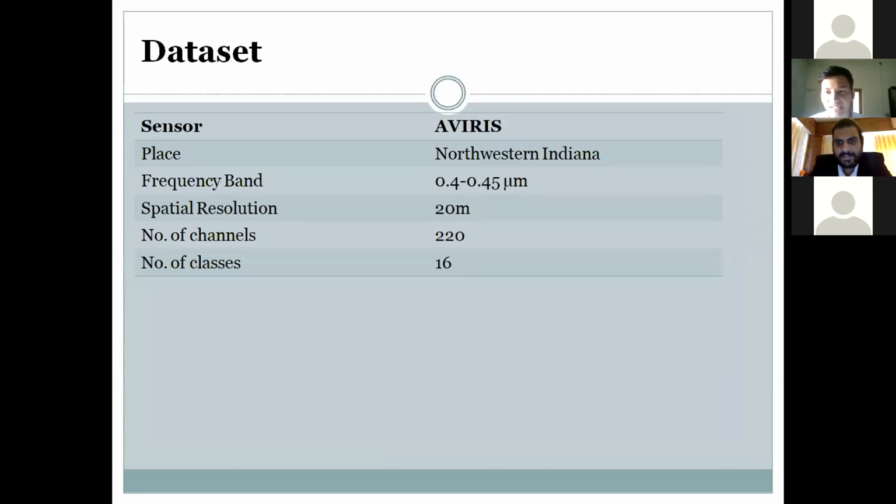So this is the dataset description about the Indian Pines dataset. No, the number of images I am asking. So it was available in .mat format that consists of 1,200 images. Okay. And you have given one table.